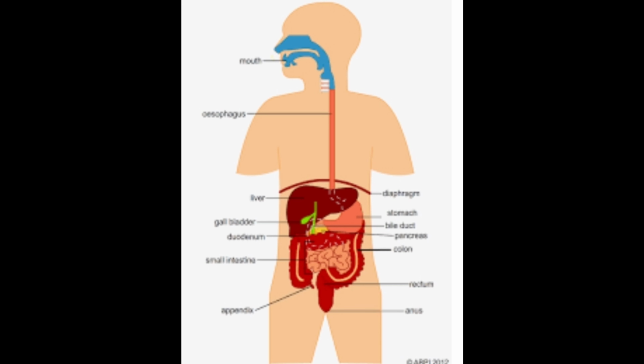Chyme leaves the stomach to enter the small intestine through the sphincter. What is the name of the digested food that goes into the lumen? Answer: chyme.